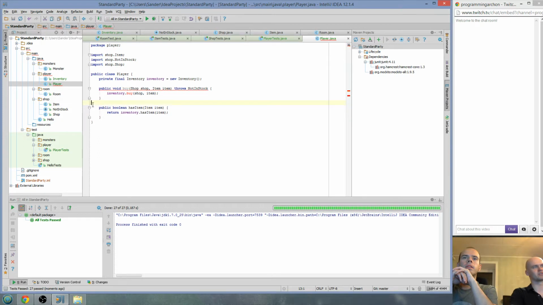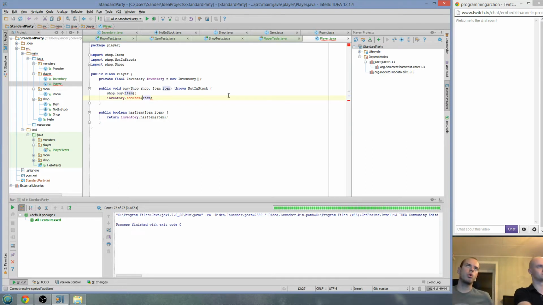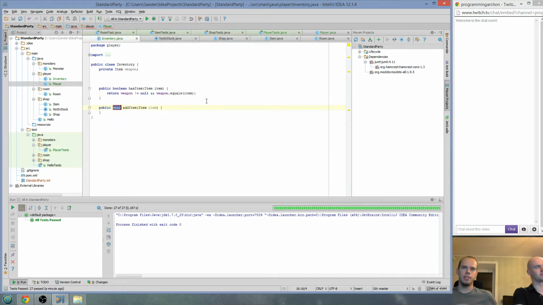I'm doing so much copy pasting. This is actually not bad, but you can be more efficient if you use the built-in functionality of the IDE that you're using. Less typos, less chance of messing up. So it would be inventory dot set item. Actually, we could have add item that would go through the map that we're going to have in the future, check the right slot and put it in there. Yeah, this is awesome. At the moment we can just put it into the weapon slot and see if it still runs the tests.